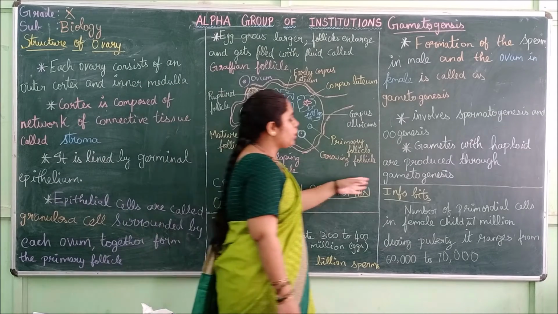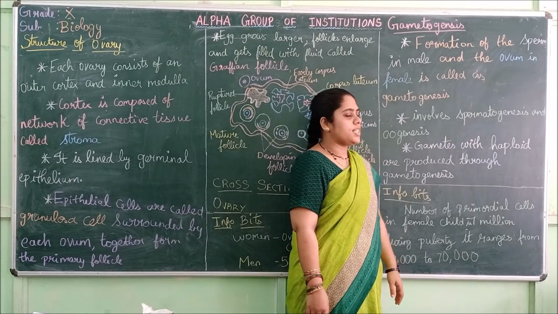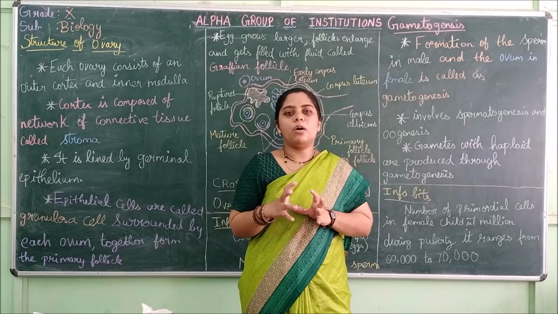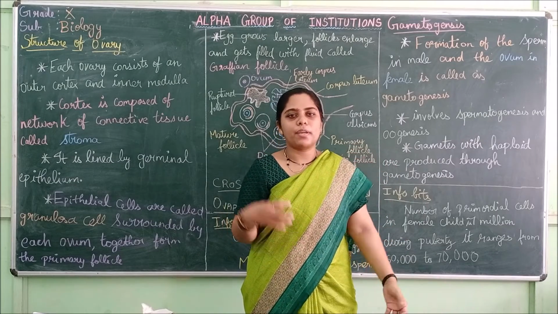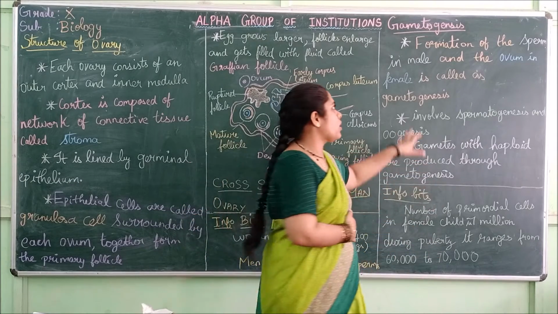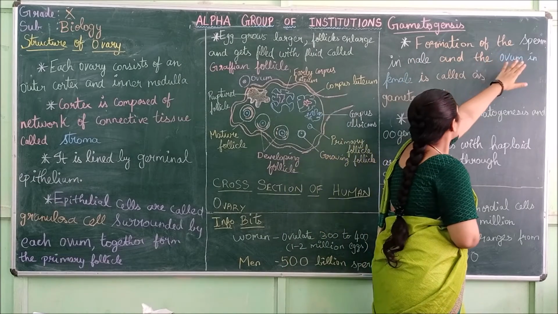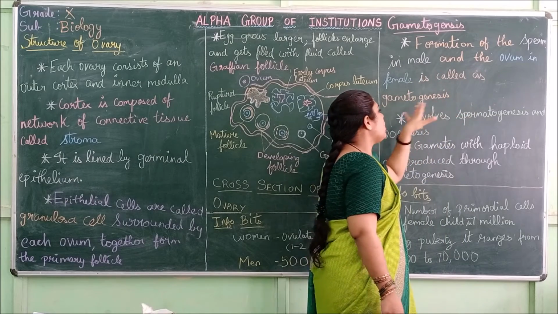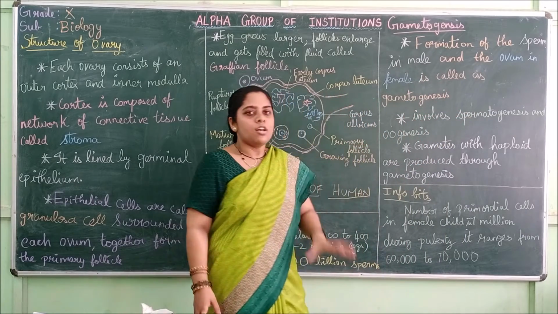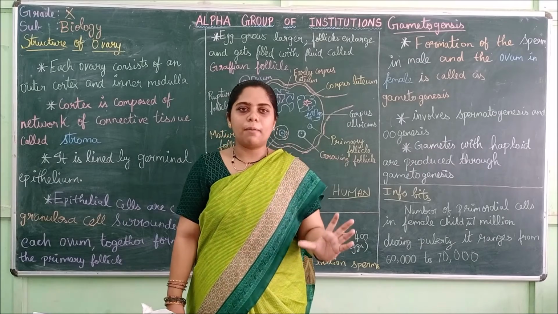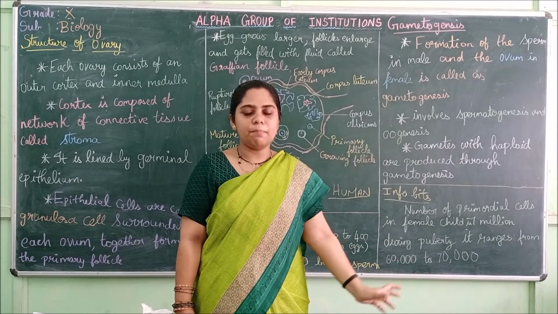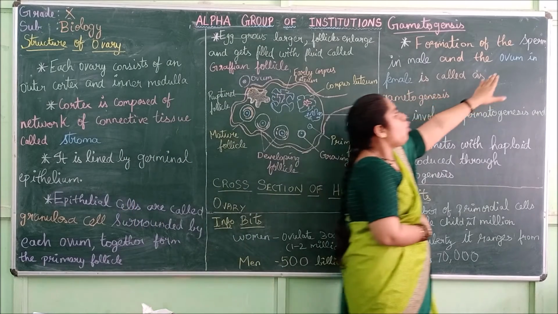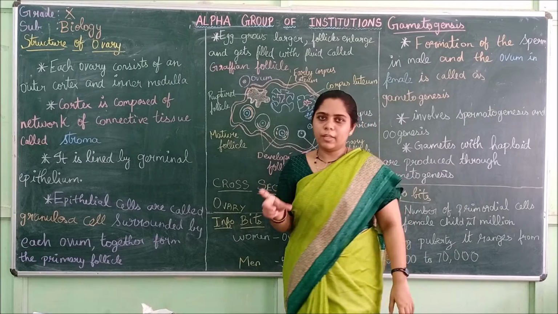Next we are moving on to gametogenesis. From the term itself we can tell it is about the gametes, the male gamete and the female gamete. The formation of sperm in the male and ovum in the female is called gametogenesis. In the male, the sperm is considered the male gamete, and for the female, the ovum is considered the female gamete.